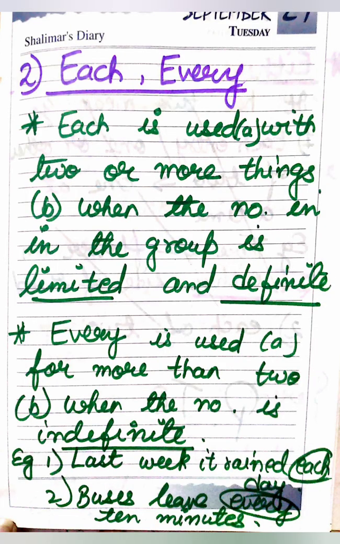Second, we have each and every. Each is used only when two or more things or groups are given, and when the group is limited and definite. But every is used for more than two groups or things, and when the number is indefinite. For example, last week it rained each day. Second, buses leave every 10 minutes. So in the second example, it is indefinite.